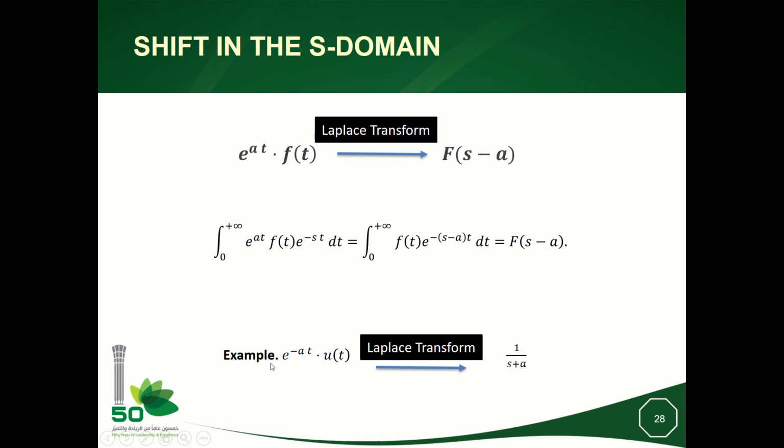So as an example, if I have an exponential function of minus at times u of t, when t is positive, we know that the Laplace transform of u of t is 1 over s. If I multiply it by an exponential function, I will get a shift in the frequency domain. You see here that the sign has been changed. It means if I have minus a here, I have plus a here. Okay.